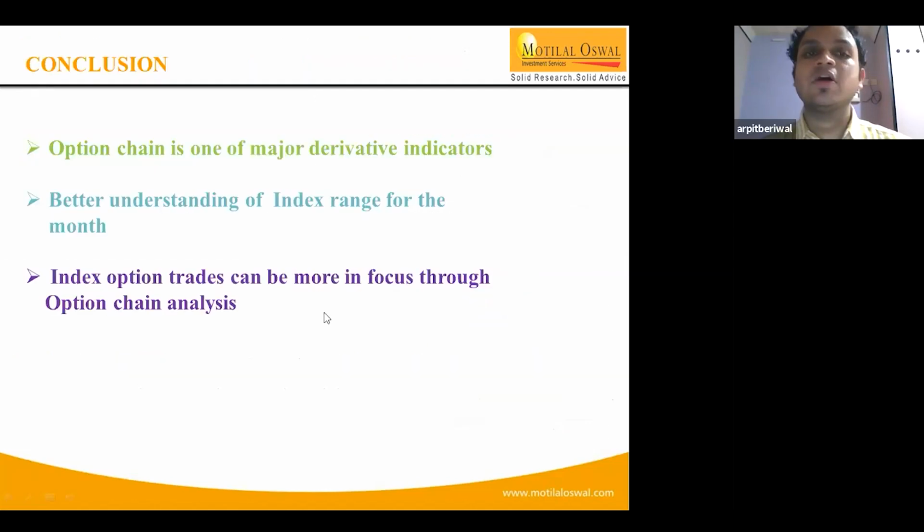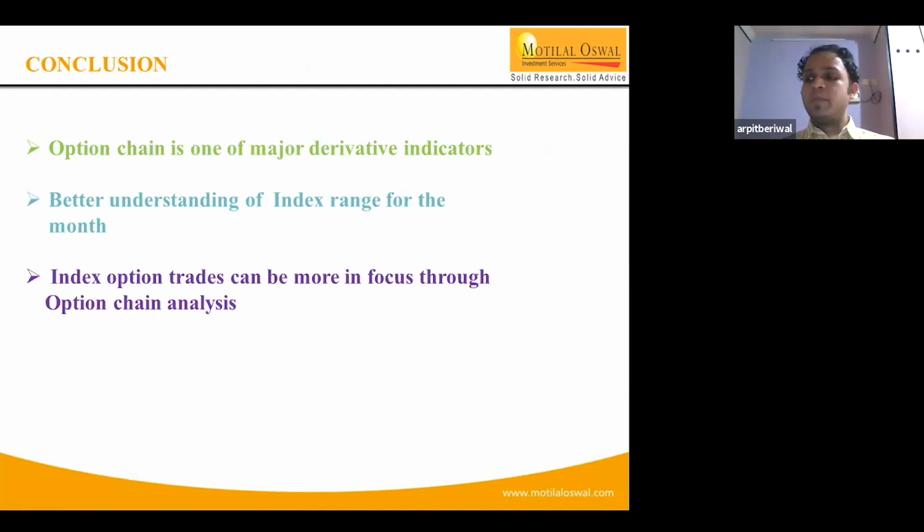So now, as questions are coming up, before just taking the last few questions, we'll conclude the webinar by talking about how the option chain is one of the major derivative indicators, and it definitely helps to understand the index range. And depending upon the index range, we can set different strategies and try to play momentum trades as well.